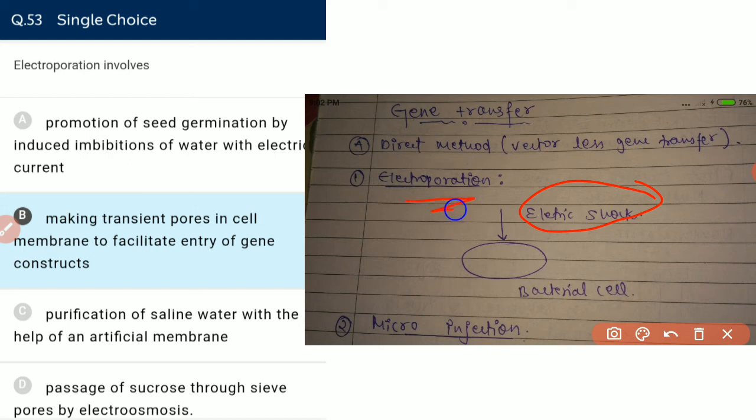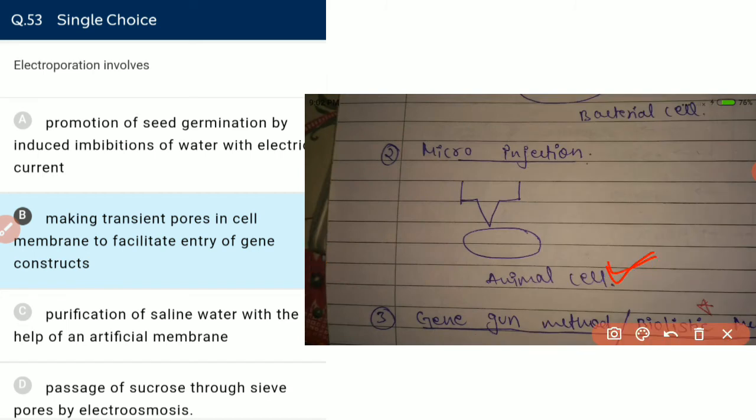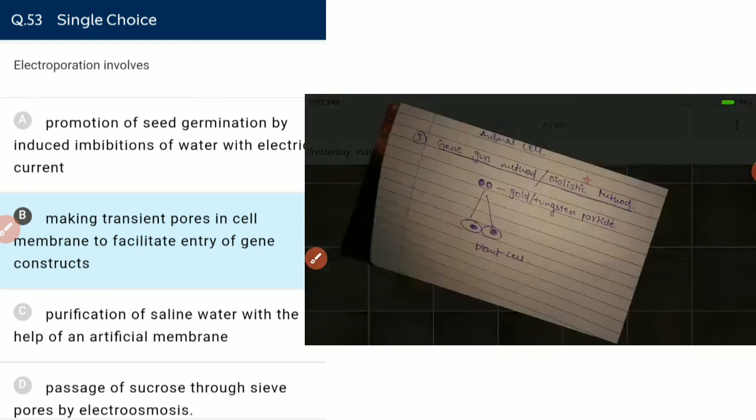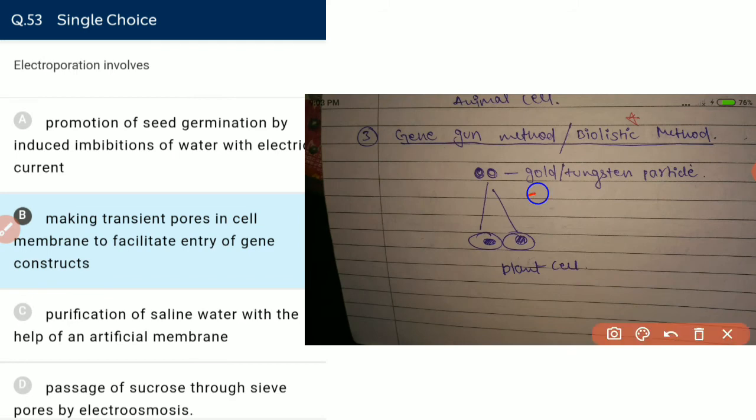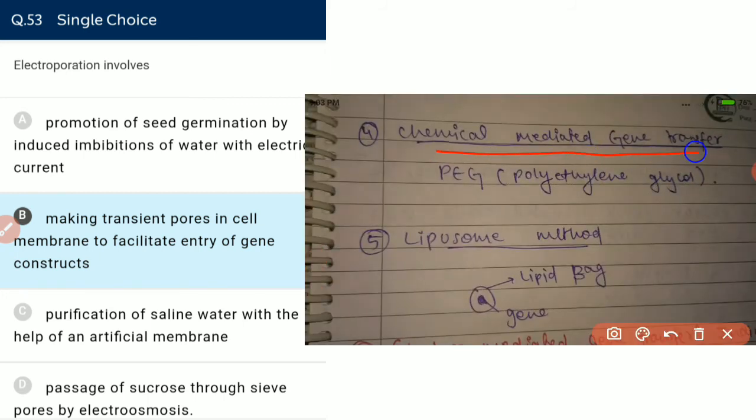Electroporation is used as a direct method of gene transfer in bacterial cells, and microinjection with the help of a syringe for animal cells, or the gene gun method for plants. And polyethylene glycol or the liposome method are direct or chemical methods of gene transfer.